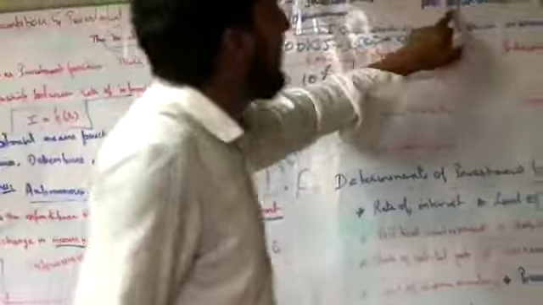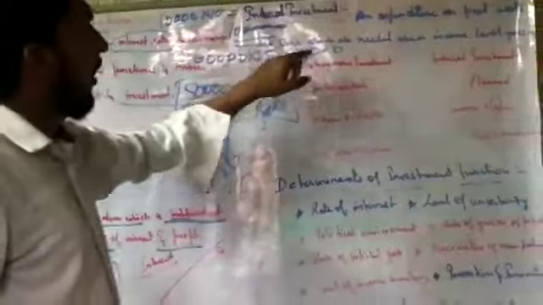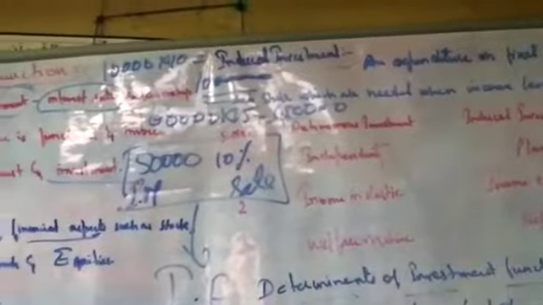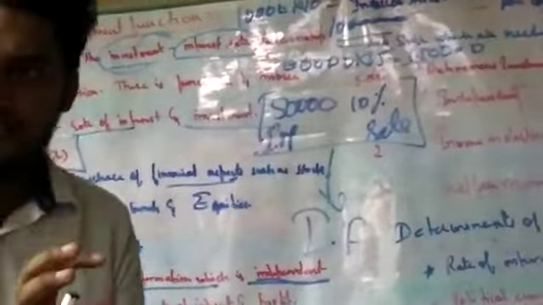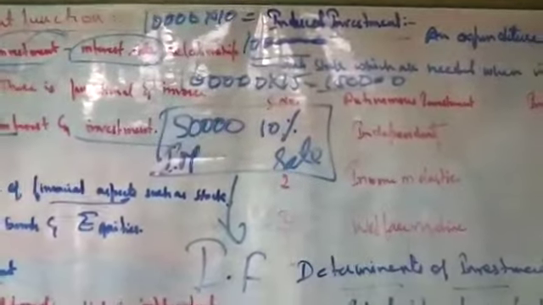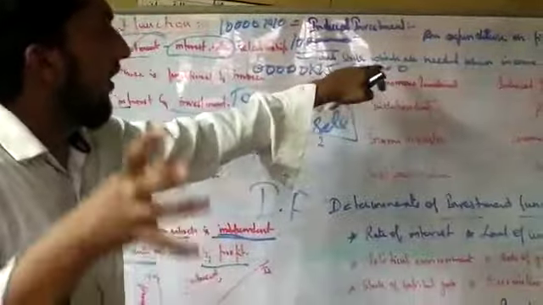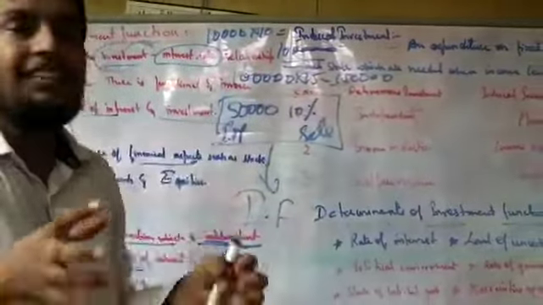Next we have induced investment. What is this? An expenditure on fixed assets and stock which are needed when the income level goes up. So it is also a kind of expense. What kind of expense? It is on fixed assets. You have a company and fixed assets like land, building, furniture. You make such investment when the income goes up.